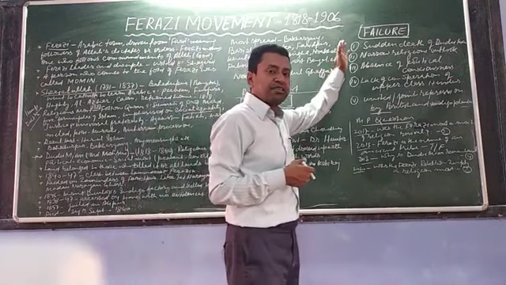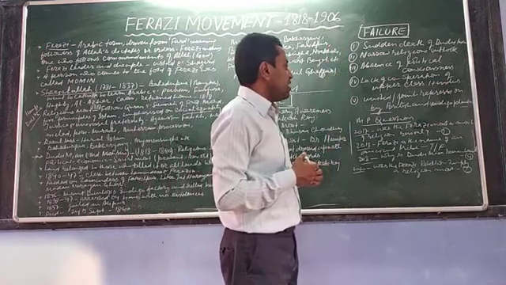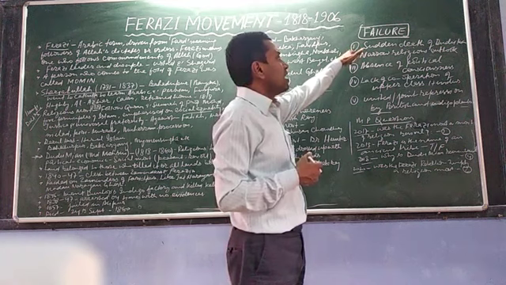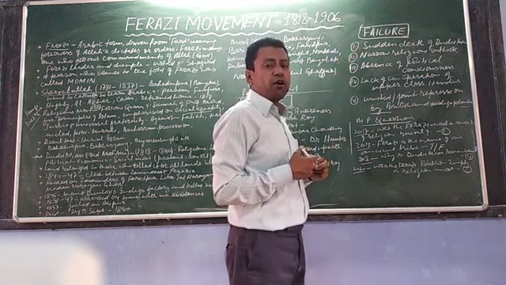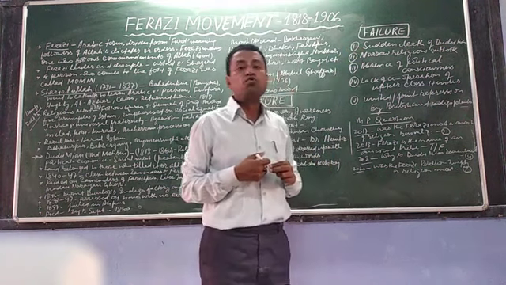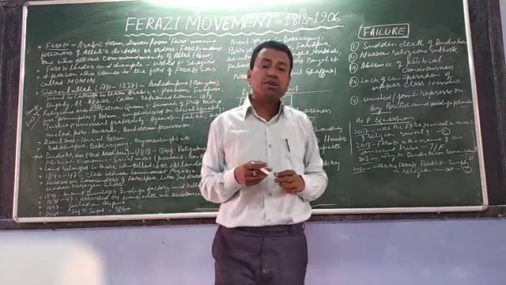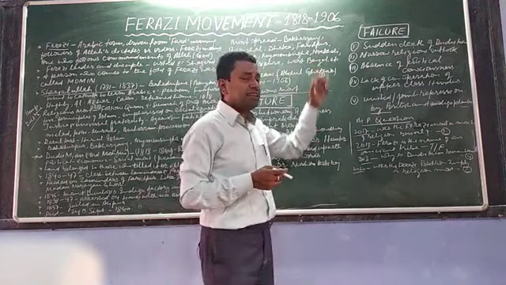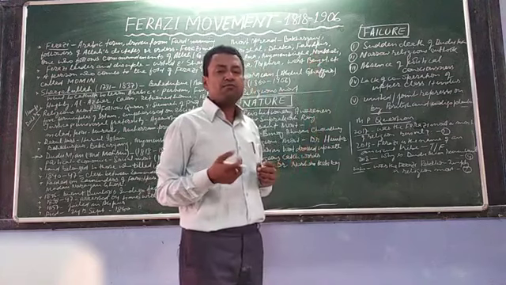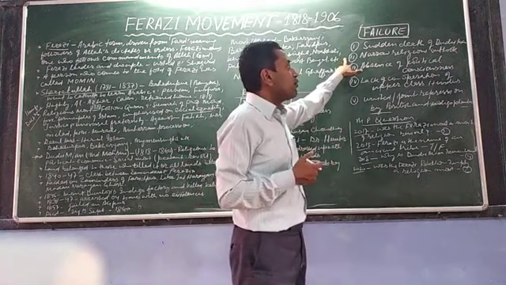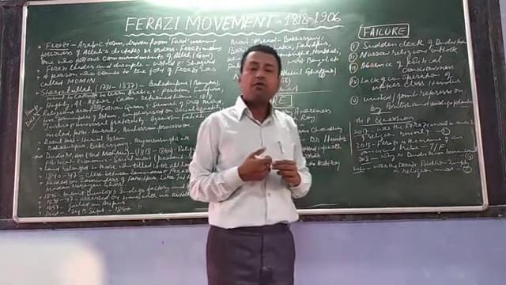After that, now we will discuss the failure. If you see the causes of the failure, number one, the sudden death of Dudu Mian. Dudu Mian died on 24th September 1860. After the sudden demise of Dudu Mian, this movement declined very soon. After that, number two, narrow religious outlook.